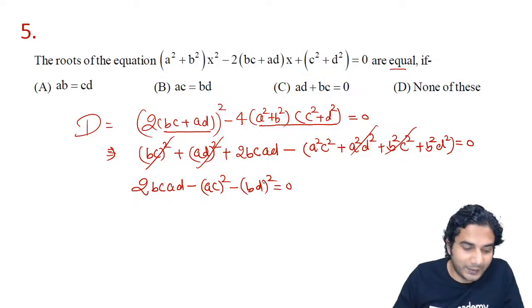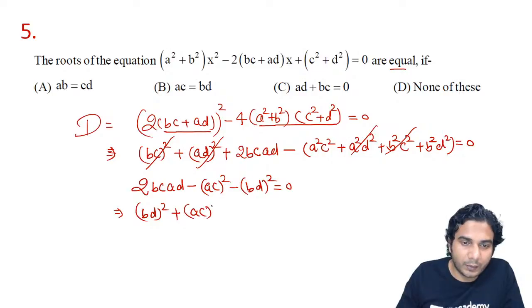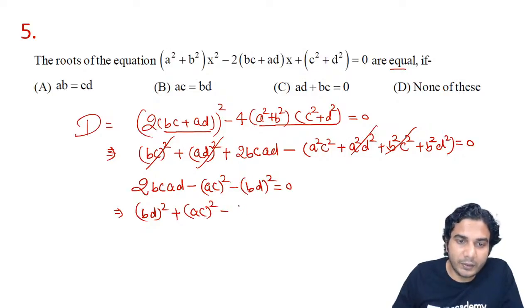And can you see it's a perfect square? Just divide by minus. You can write this equation as (BD) the whole square plus (AC) the whole square minus 2ABCD. You can write twice of BD into AC. So now you can read this equation as x square plus y square minus 2xy, right?